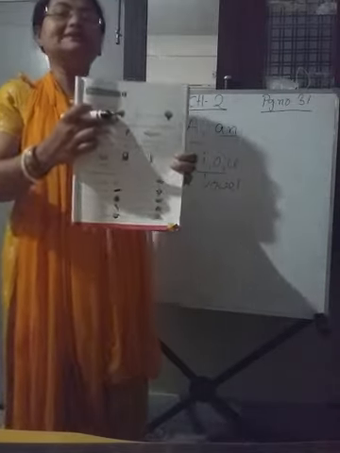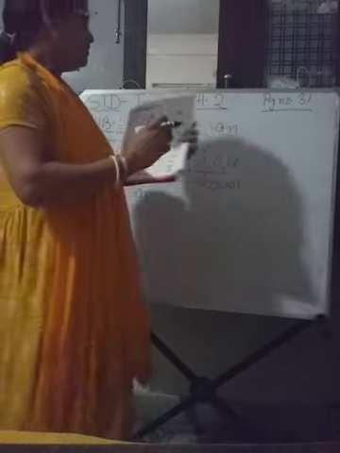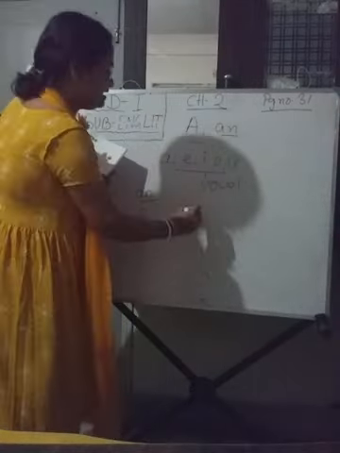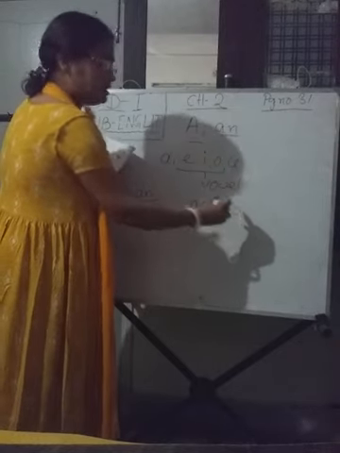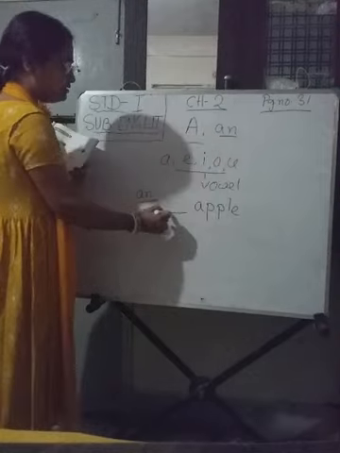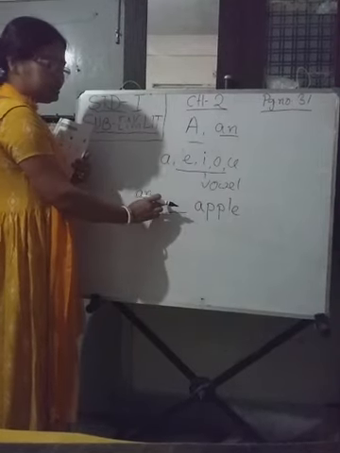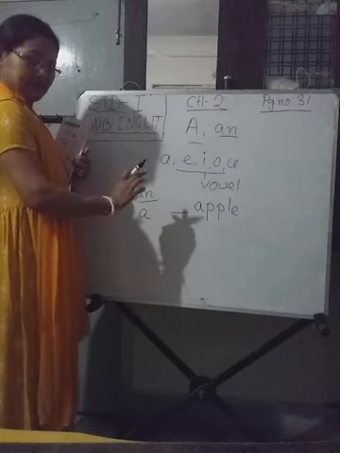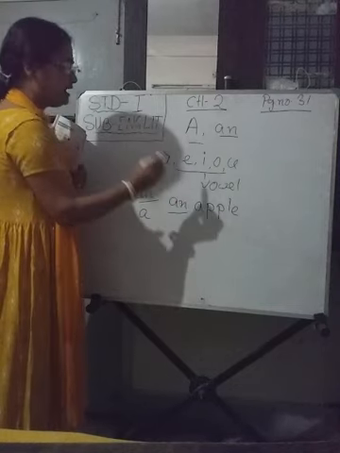The first one is, see, we can see the picture of an apple. So we know the spelling of apple: A-double-P-L-E. So what will we write here? Before writing apple, which article will we put, a or an? We will put an. Why?